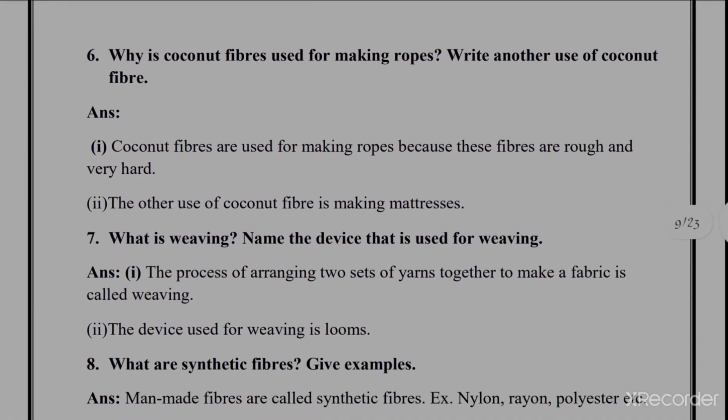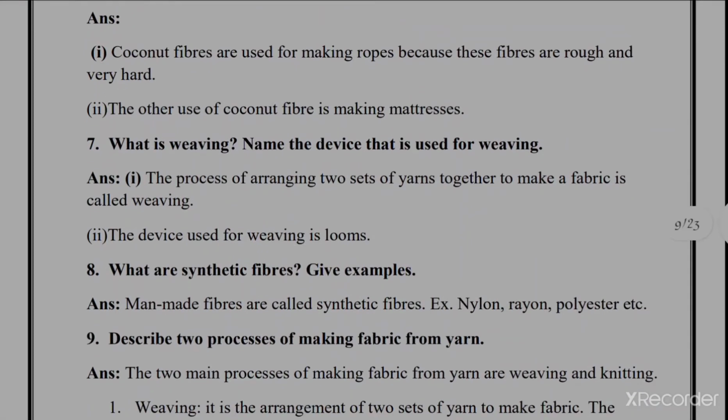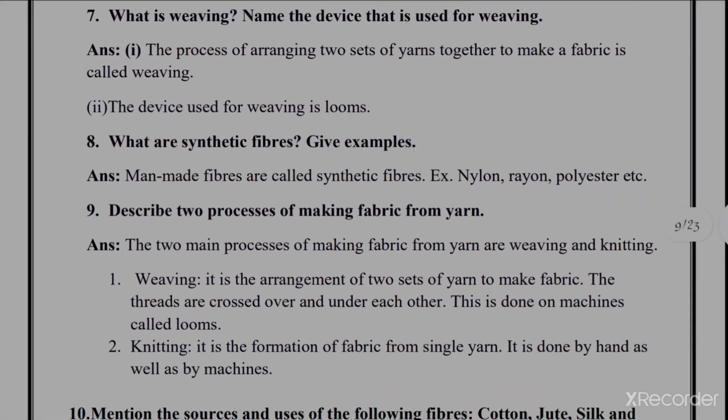Next question is why is coconut fiber used for making ropes? Write another use of coconut fiber. Coconut fibers are used for making rope because they are quite coarse and very harsh. Also it is hard, so it will provide proper strength, and that's why we use it for making ropes. Except the ropes, we use it for making mattresses, doormats and other purposes.